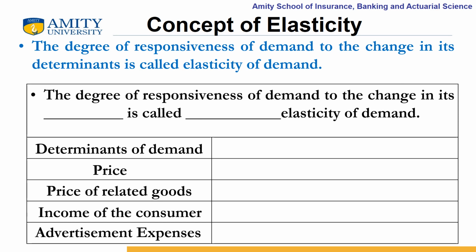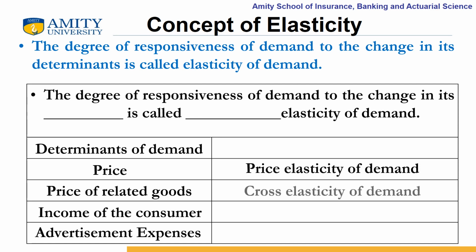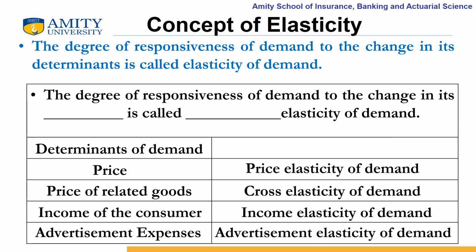So, if you are studying the degree of responsiveness of demand to the change in the price of the commodity, it will become price elasticity of demand. If that determinant is price of related goods, it will become cross elasticity of demand. If the determinant is income of the consumer, it will become income elasticity of demand. And if that determinant is advertisement, it will become advertisement elasticity of demand.